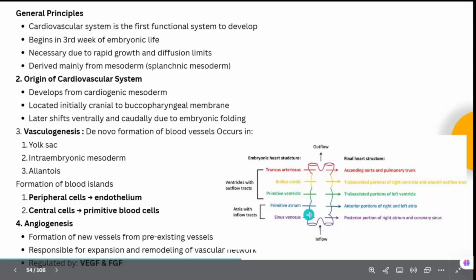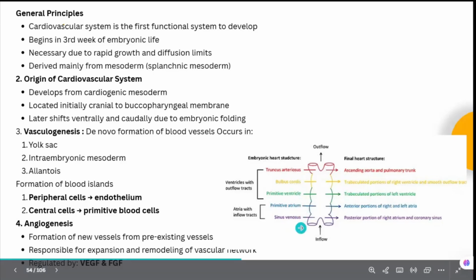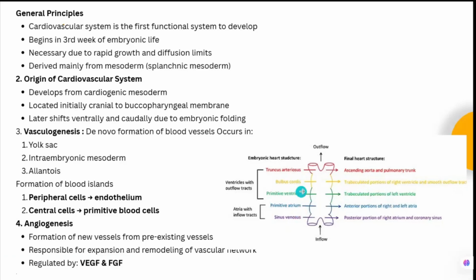If at all you want to remember, just remember that the heart has an atrium and a ventricle, the atrial end and the ventricular end. These are the two important components. The sinus venosus is towards the atrial end and the truncus arteriosus is at the other end. The ventricle will have the truncus arteriosus, and the bulbus cordis is in between the two.